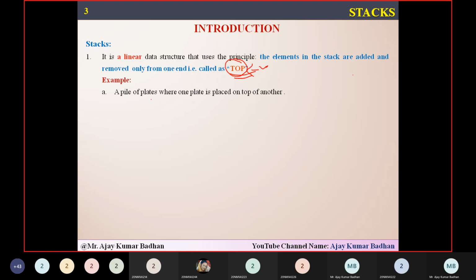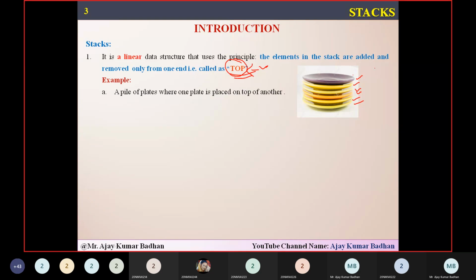How will they take the plate? Can anyone take the plate from the bottom? There is a pile of plates; can anyone take the last one? No, it's not possible, right? They will take only the one present on top. That is what we call a pile of plates here. You can see the example of this. I guess you can see this in the events and functions you attend. This is the way the plates are arranged.